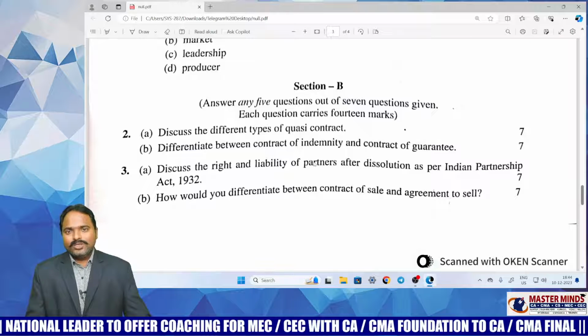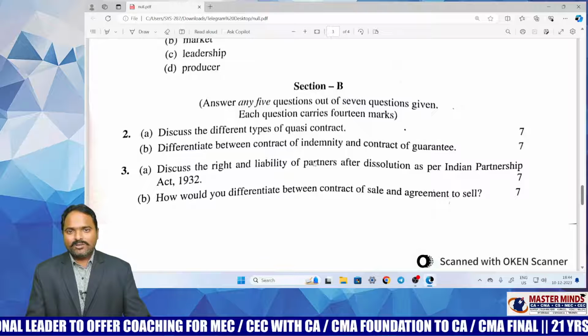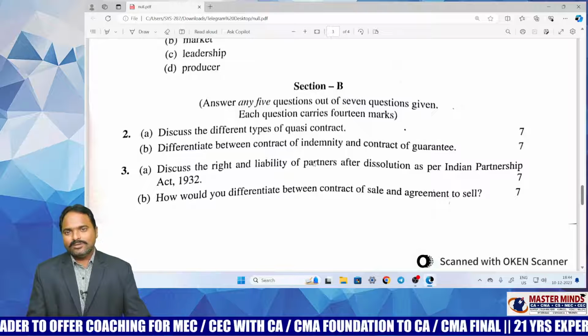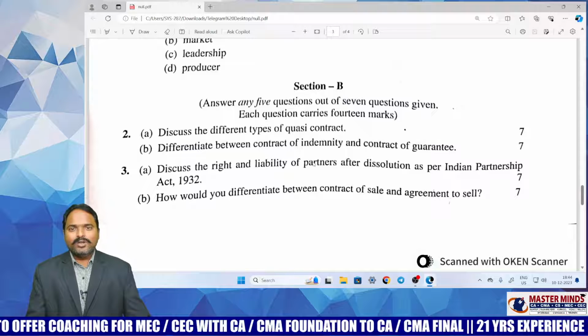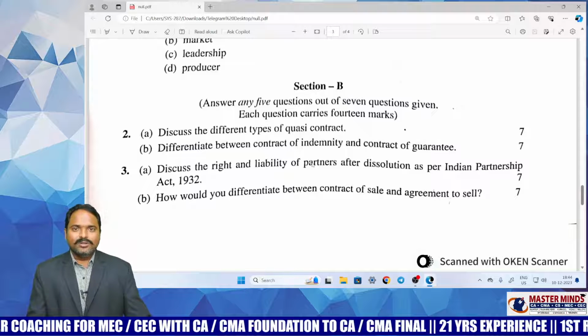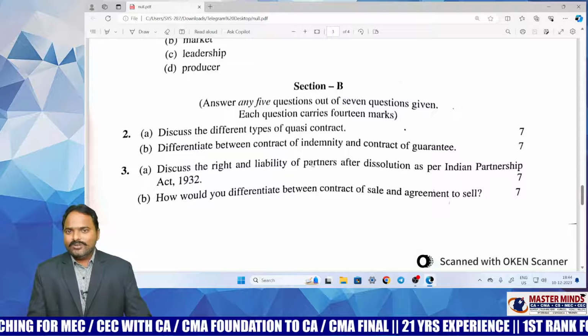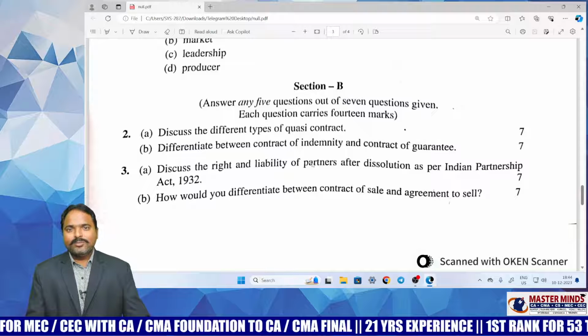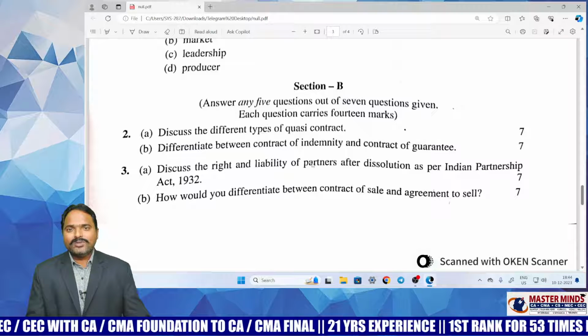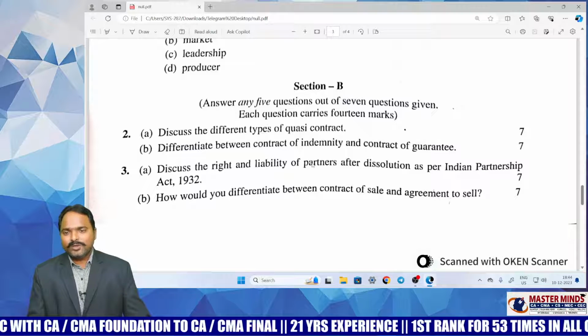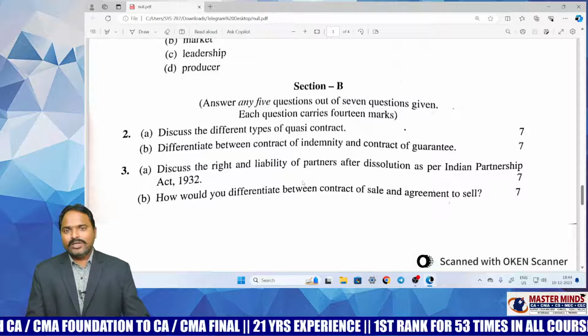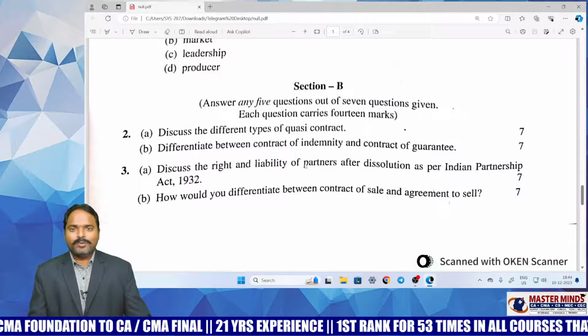If by mistake any student left this directors topic as a choice, maybe these descriptive questions will be difficult for that particular student. So in that way, this paper is difficult. Chapter wise weightage has not been maintained in this particular paper.